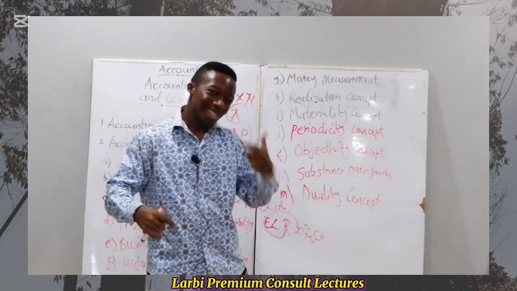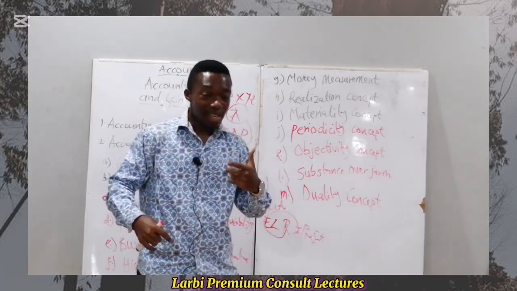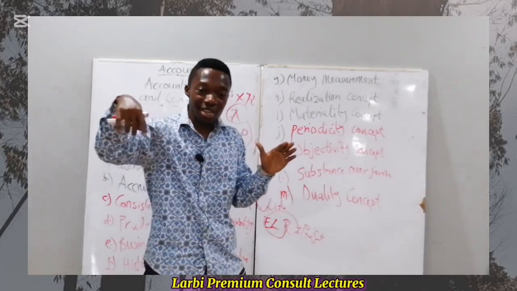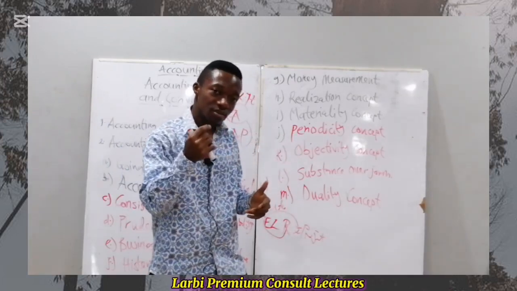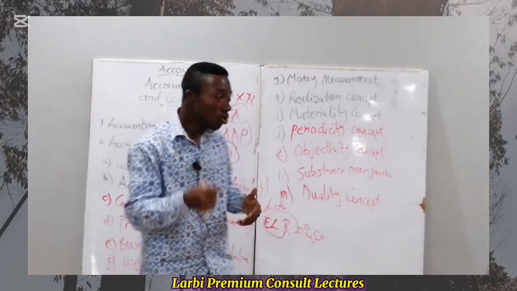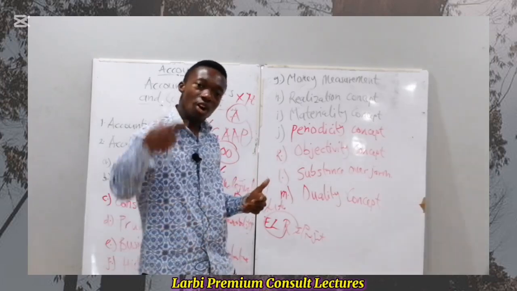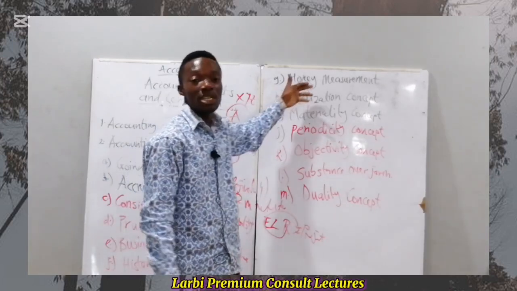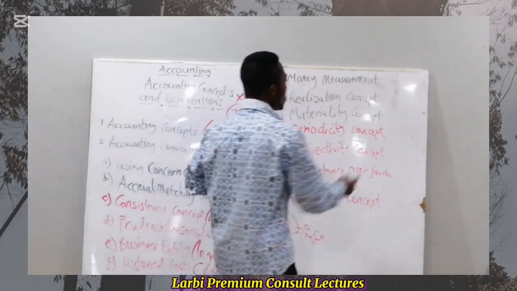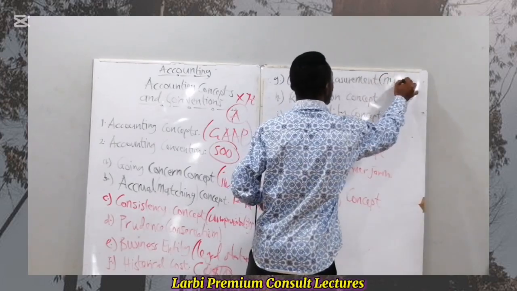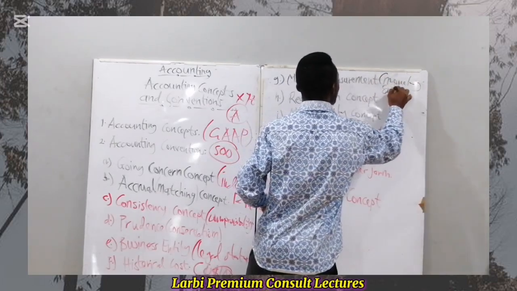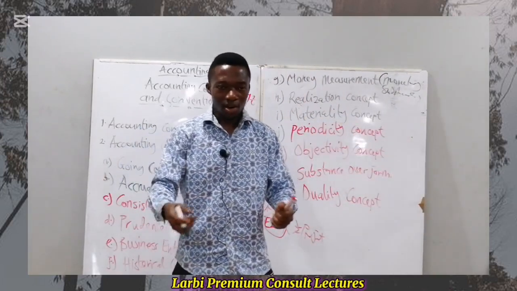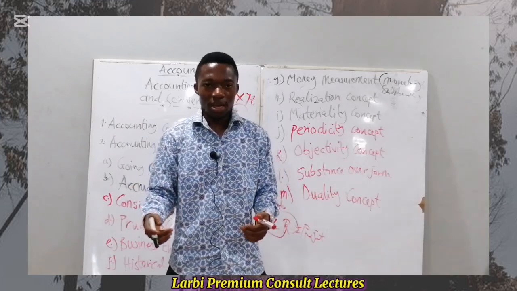We only recognize transactions that have what? A monetary substance. Other than that, you can't record anything on the financial statement, because everything and anything on the financial statement has a monetary value. So all transactions that should be incorporated in the books of accounts, here the financial statement, should have a monetary substance. Hence, the money measurement. So you are talking about monetary substance.